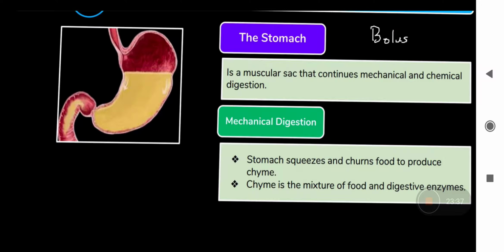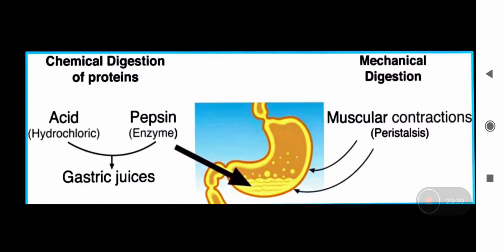All right. Like this, you can see here the chemical digestion of proteins by pepsin. Pepsin will not work if the acidic medium is not there, so the stomach maintains an acidic pH.